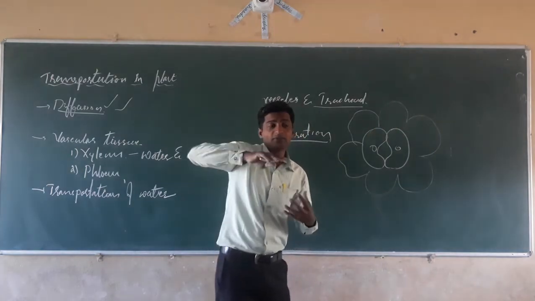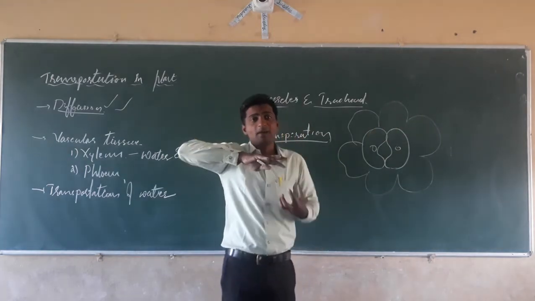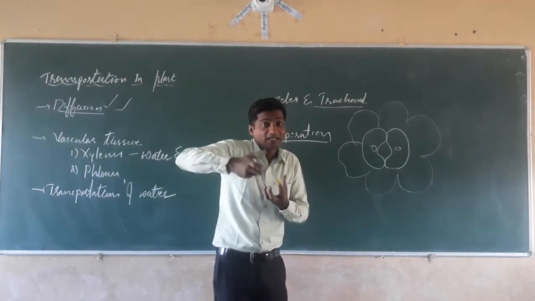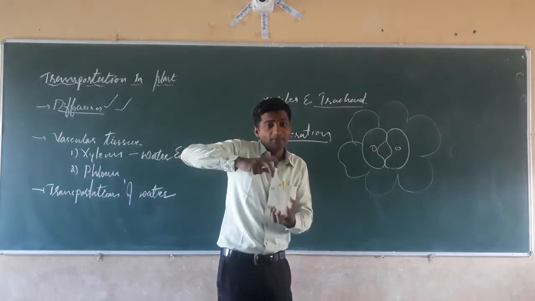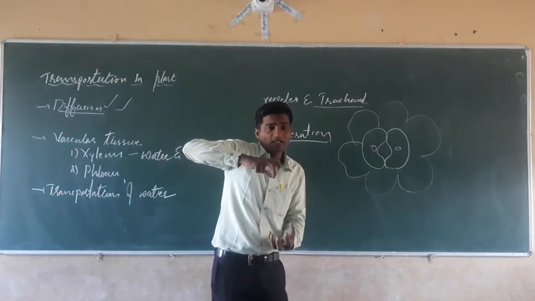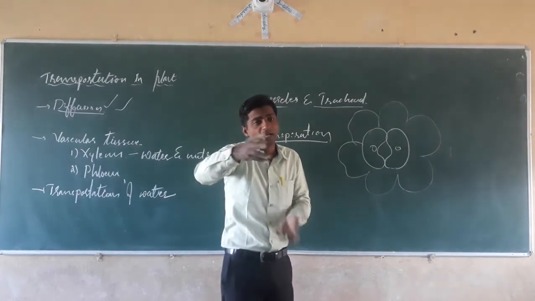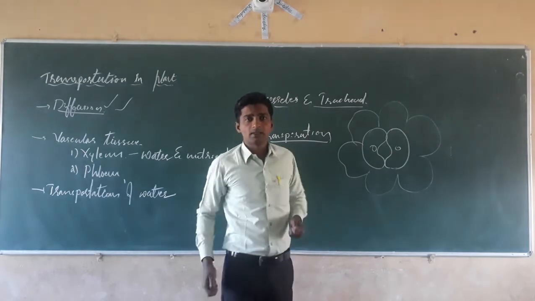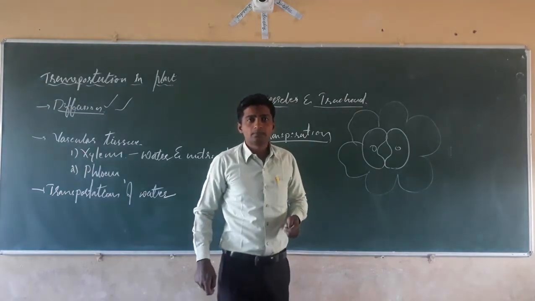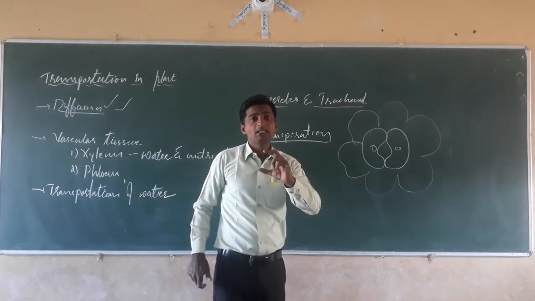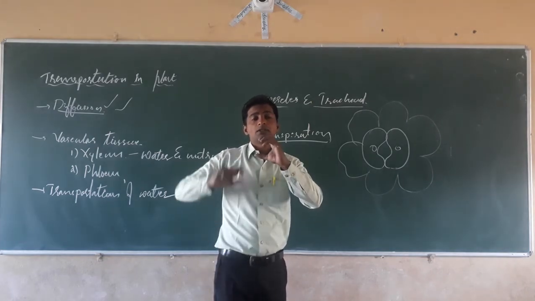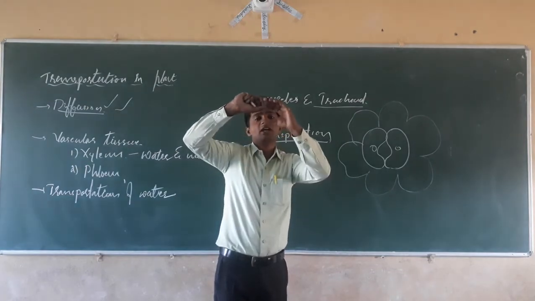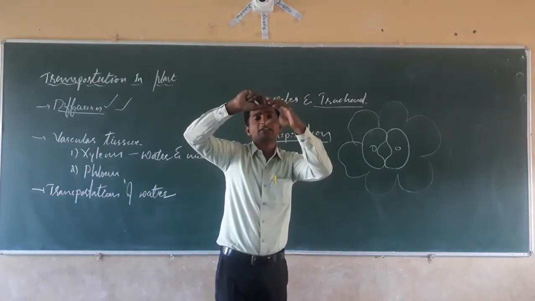Due to which, whatever water is absorbed by the roots will be removed up to the stomata, which maintains the water difference. That's why whatever water is present in the leaf will be removed out, and if the leaf needs more water, then it will be pulled up. Yes, by maintaining the suction pull, the water moves upward, and whatever water is present in the upward region, what happens?